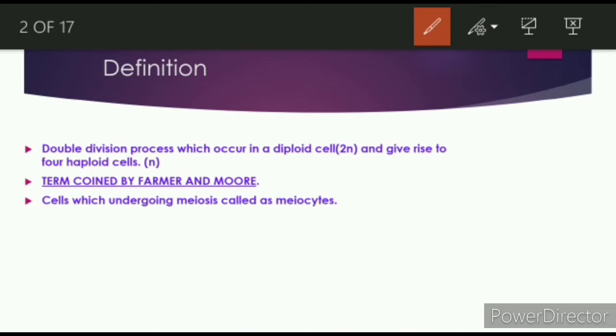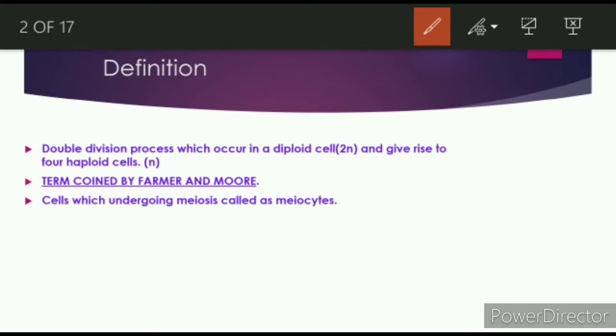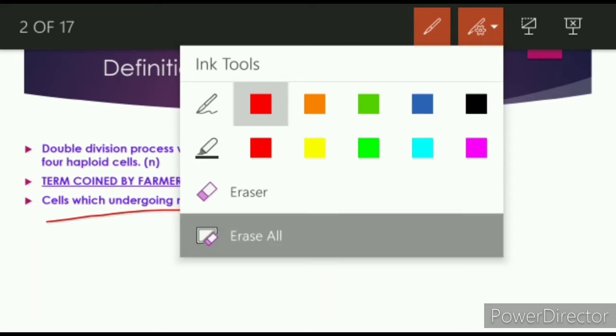Now the second thing, who coined the term meiosis? It is 2 scientists named Farmer and Moore. And cells which undergo meiosis are called meiocytes. You can easily see here that cyte means cell, meio means meiosis. So those cells which are undergoing meiosis are called meiocytes. যে সেলটা মিওসিস করবে সেই সেলগুলোকে বলা হবে মিওসাইটস। ইজিলি ইউ ক্যান রিমেম্বার দিস, ভেরি ইজি।